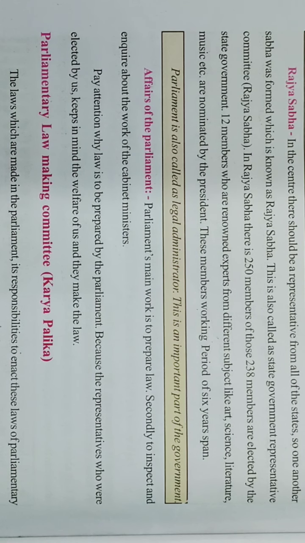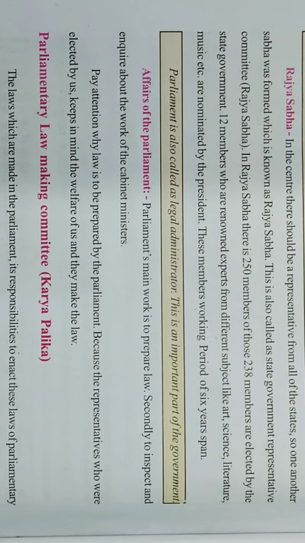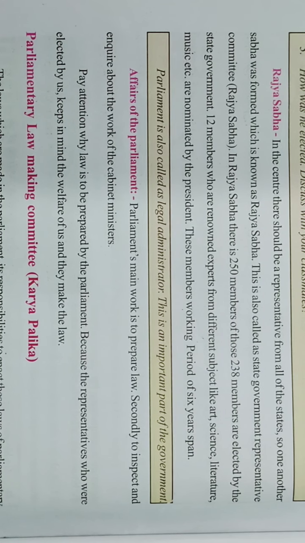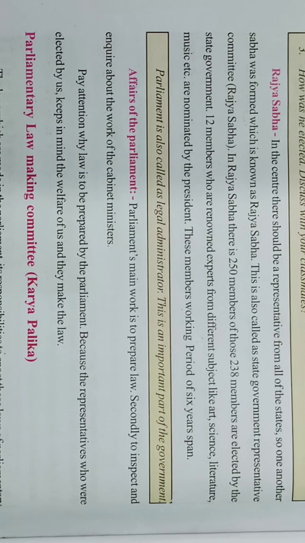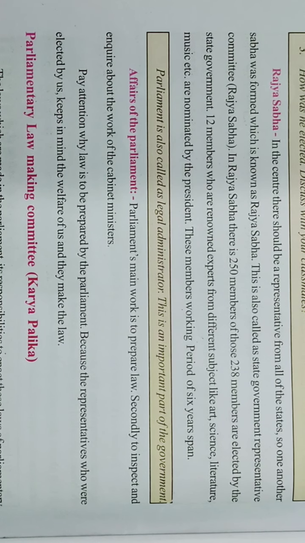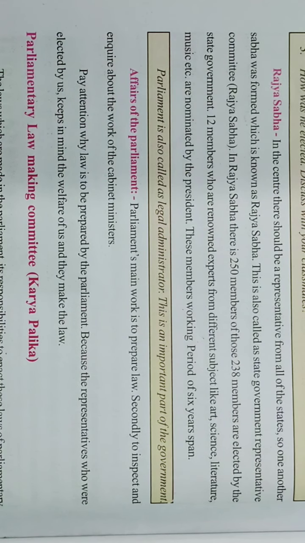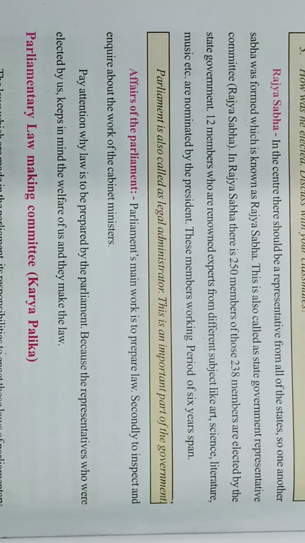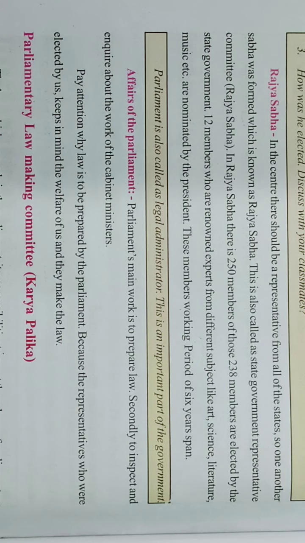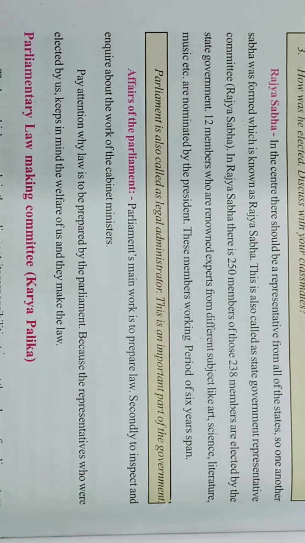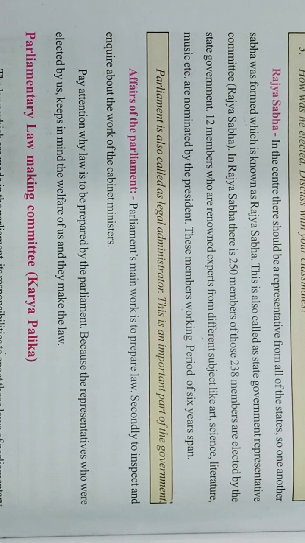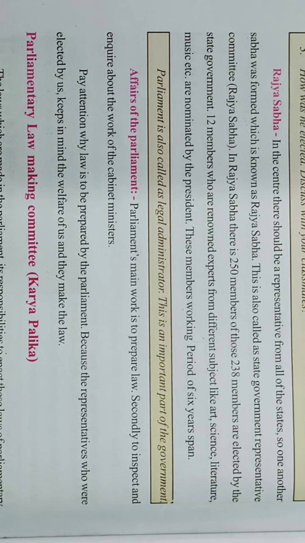Now the next topic is the functions of the Parliament. What are the main works of the Parliament? The main work of the Parliament is to prepare law, कानून बनाना, and secondly to inspect and inquire about the work of the cabinet ministers. It means those who are working under the Parliament must follow the Parliament's instructions. The first work is to make the law, and secondly the Parliament inquires about all the works done by the cabinet ministers.